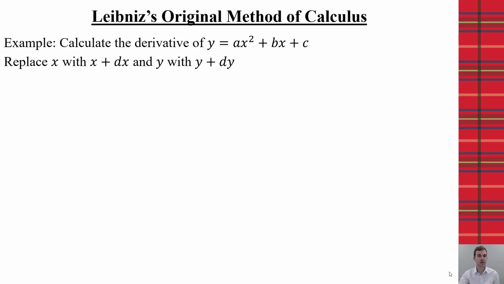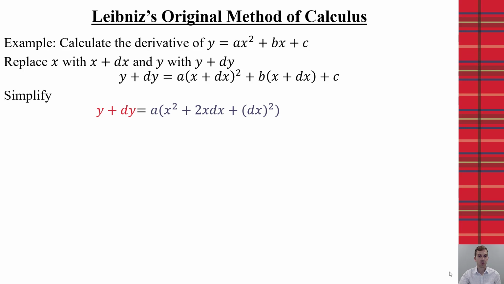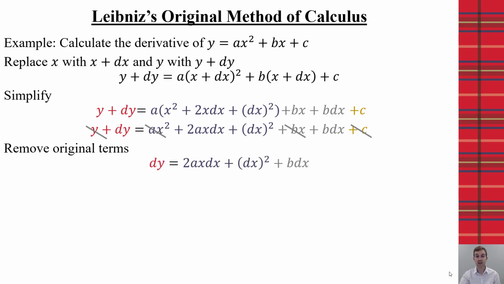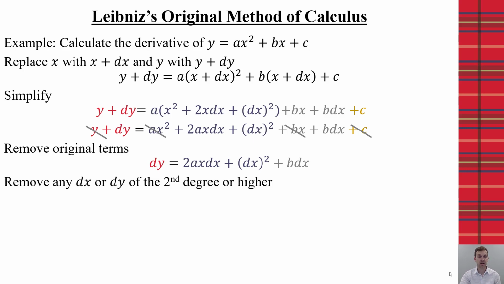So here we're going to replace our x's and our y's with the y plus dy and the x plus dx. Now we're just going to expand. So we get our terms here, and we're going to distribute that a into those three terms so that we end up with y plus dy equals ax squared plus 2ax dx plus the quantity dx squared plus bx plus b dx plus c. Like Newton, we would remove the original terms. Then, like Newton, we would then remove any d term that is greater than a second degree.